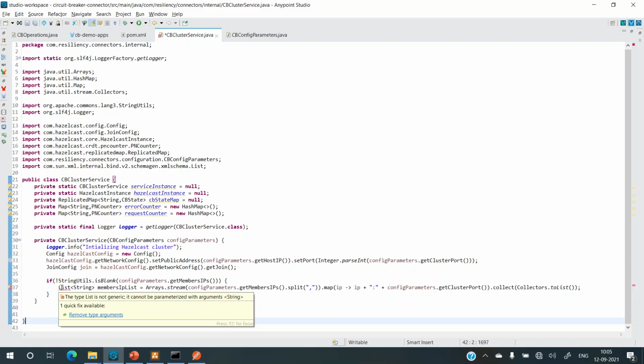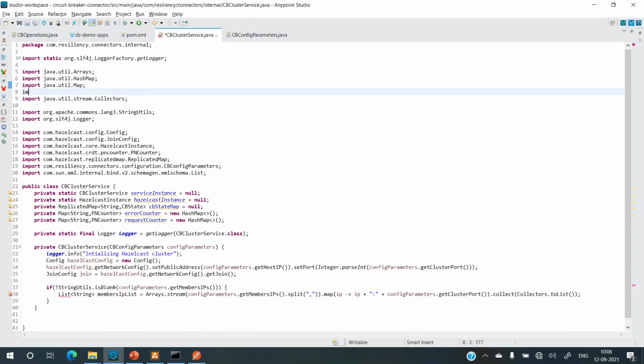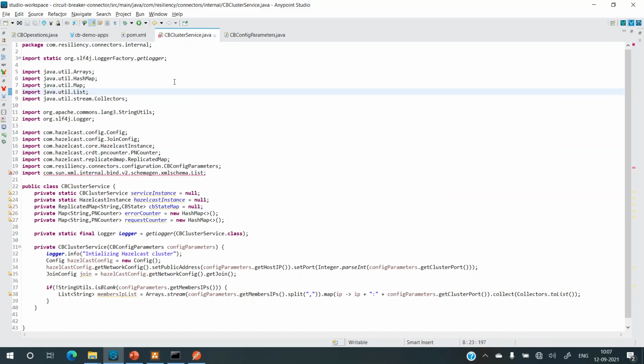Okay, the list type is not generic. So I think let's just press Control Shift O to import. It's not importing. I'm not sure, there's something wrong. Let me just manually add the import java.util.List. Okay, and the compile time error goes away.